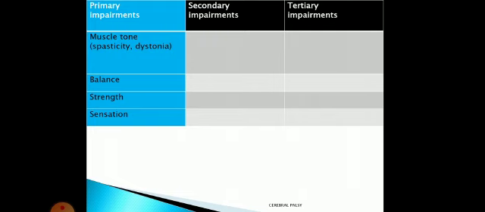And if you consider a hypotonic patient, hypotonic means reduced muscle tone. So definitely it is well accepted that the muscle will be weak. That will be an issue of strength.